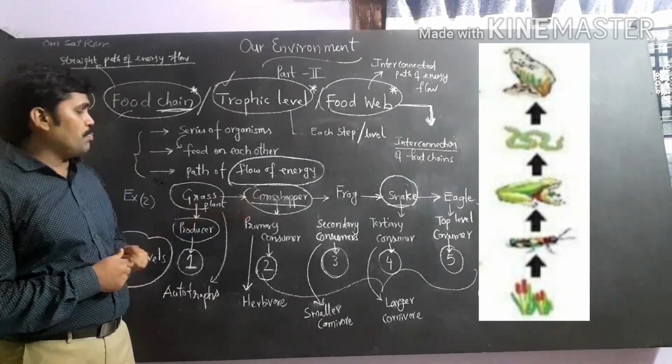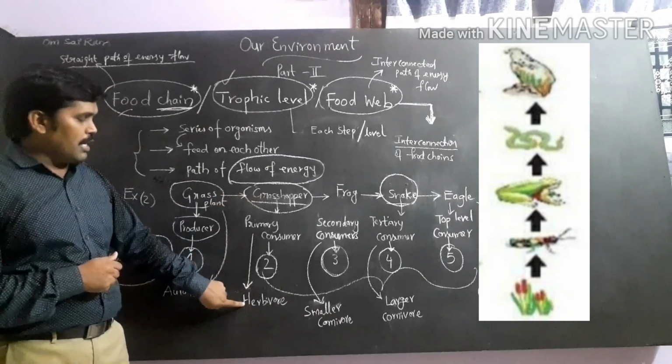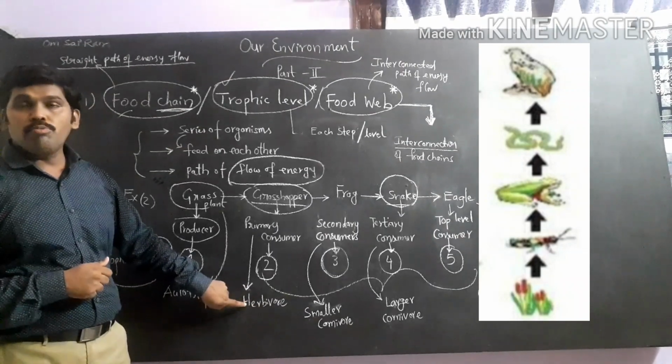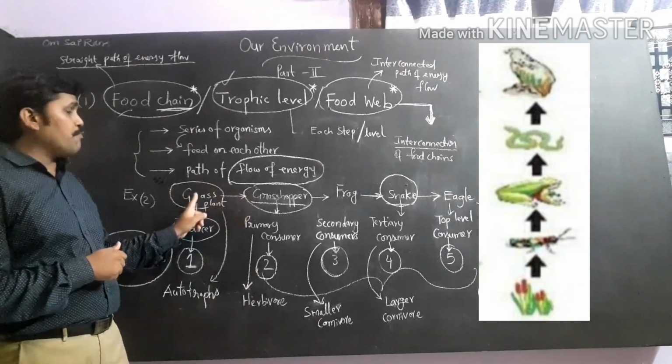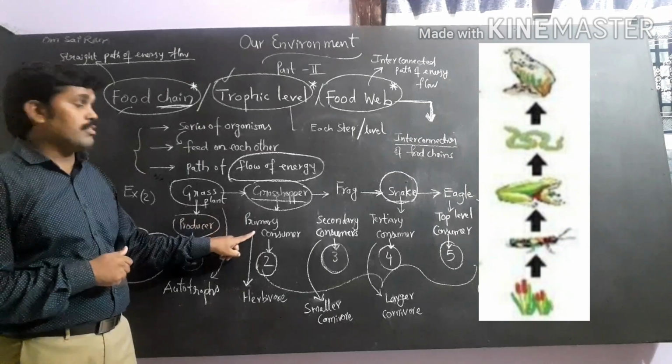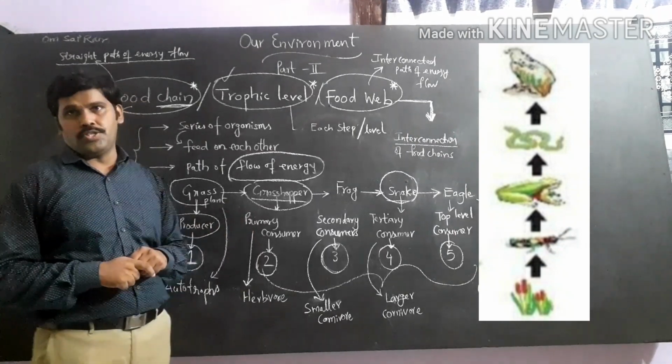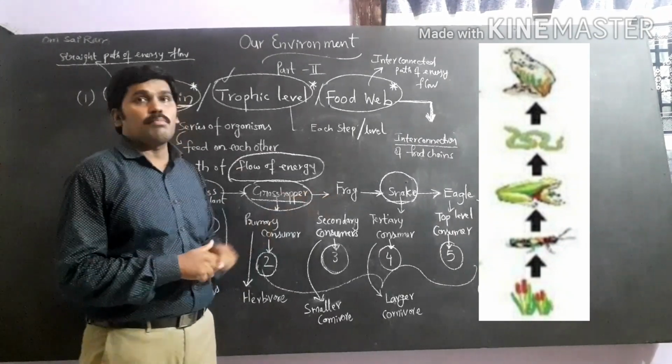Now the second level of the food chain is the grasshopper. Grasshoppers are herbivores, meaning plant eaters, so they feed directly on grass plants, and we call them primary consumers. And the next level is a frog.